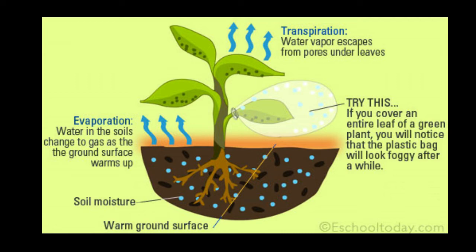So, as we know, all plants continuously absorb water through their roots. This water is conducted upwards through the stem and is distributed to all the aerial parts including the leaves. And only a very small quantity, which I told you, around 2 to 5%, is used by the plant in photosynthesis. The rest of it is lost in the atmosphere as water vapor, and that is the result of transpiration. So here we can say that transpiration is the phenomenon of loss of water in the form of water vapor through the aerial parts of the plant.